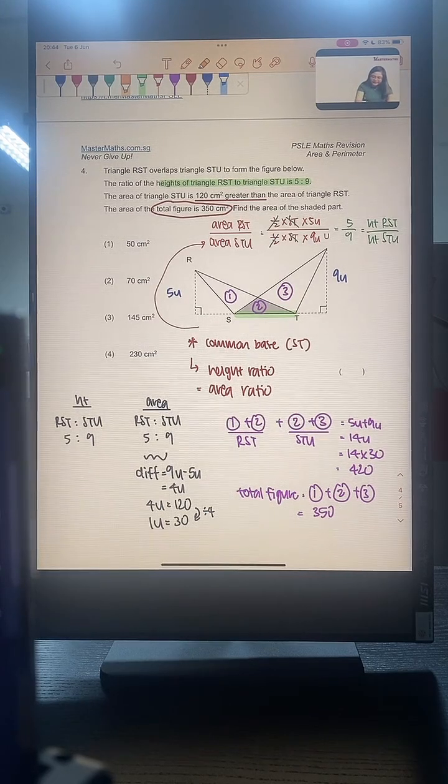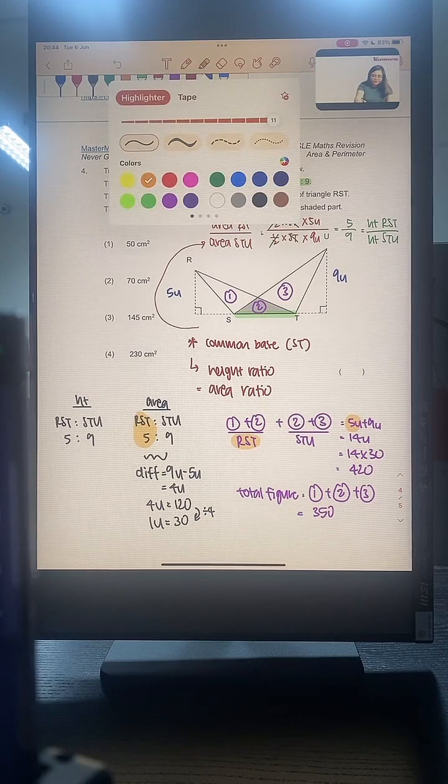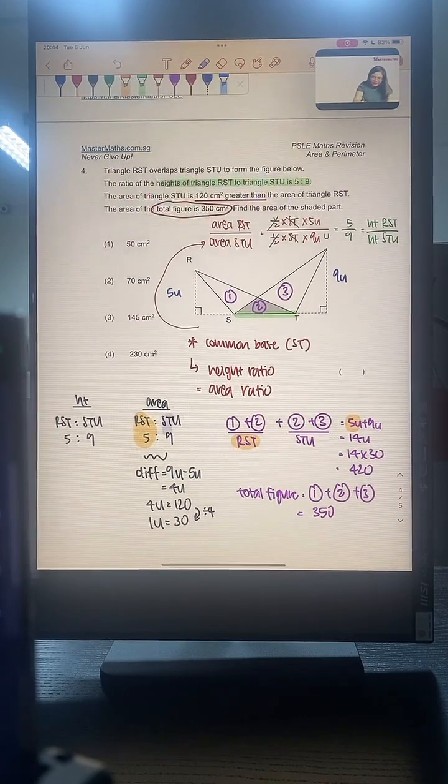Triangle RST is 5 units. And triangle STU, let me use a slightly different color, STU is 9 units. Okay, that's how I get 14 units. 1 unit is 30, 14 units will be 420. The total figure is 1, 2, and 3, which is 350.